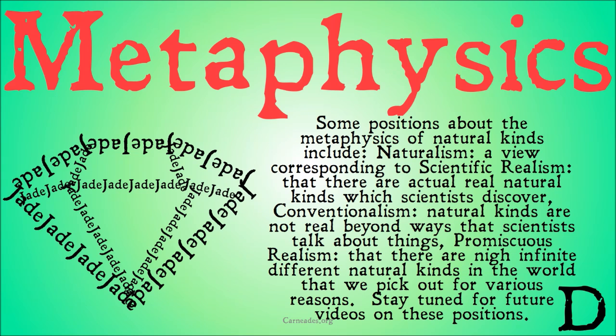Conventionalism, which is on the other end of the spectrum, holds that natural kinds are not real beyond the ways that scientists just talk about or classify things. And even promiscuous realism, which is a kind of view in between these two, basically says there are lots of different ways that you could classify natural kinds, and there are going to be kinds that overlap, so something is going to fit into a bunch of different natural kinds, and we just end up picking out a few. So if you get two natural kind descriptions that overlap or don't perfectly match, it's not because there's not some underlying natural kind. In fact, it's because there's an infinite number of them, and we've just found two of them as opposed to finding just one.